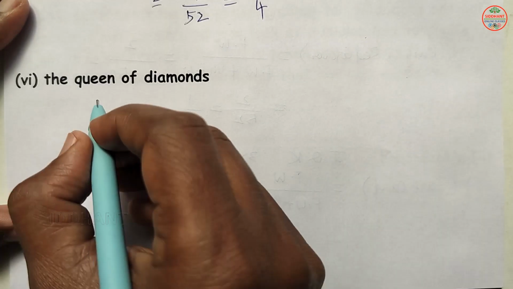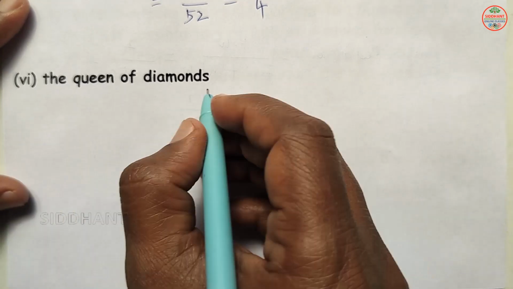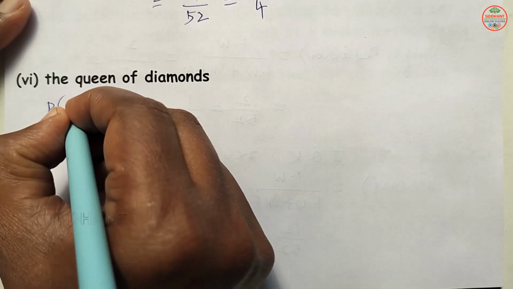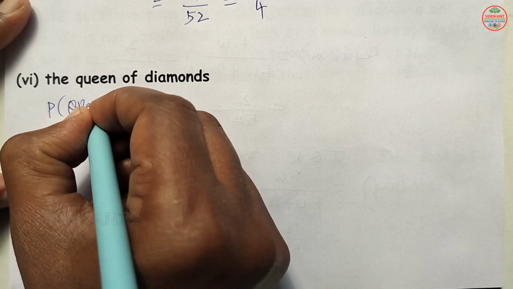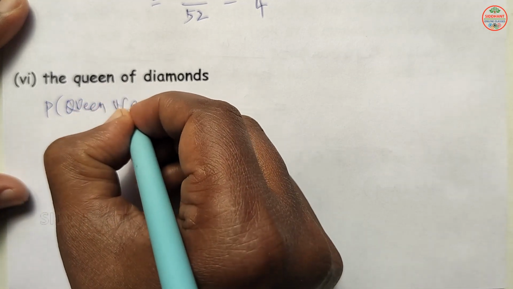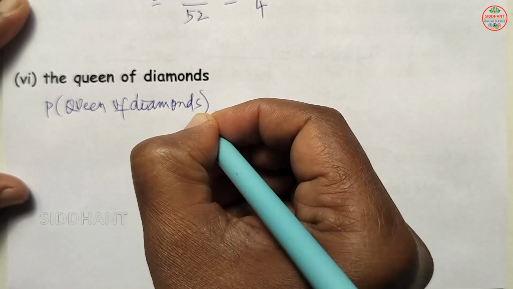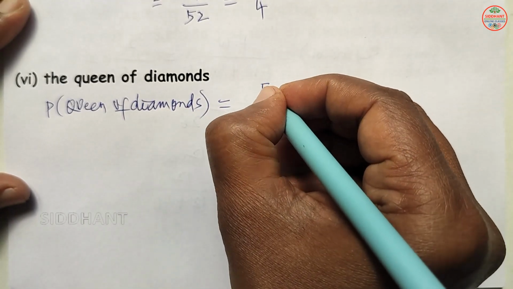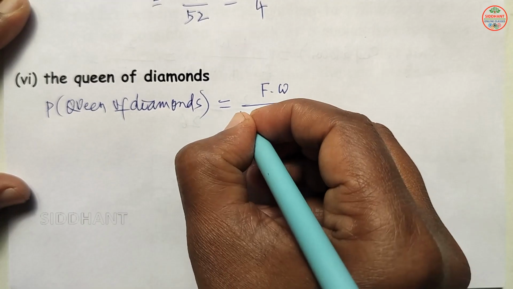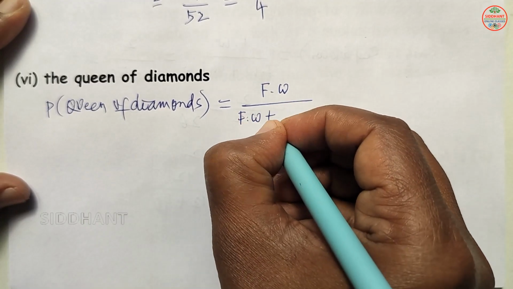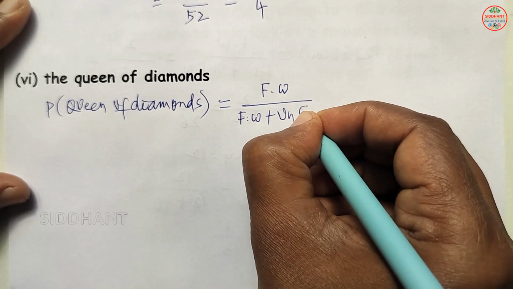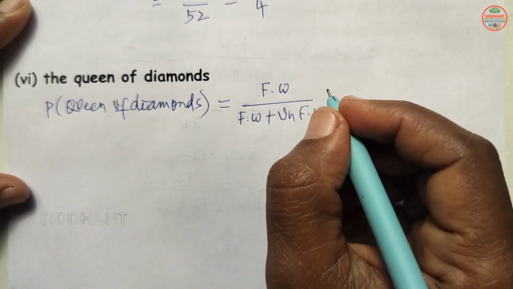Next, sixth, probability of the queen of diamonds. So probability of queen of diamonds will be favorable ways by favorable ways plus unfavorable ways here.